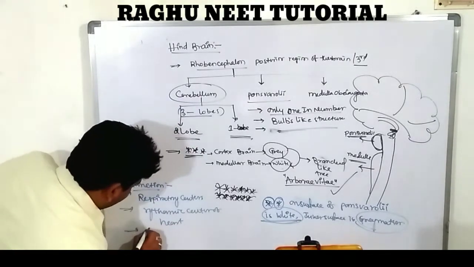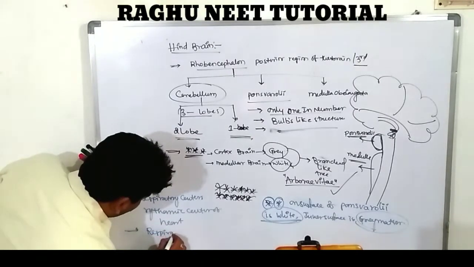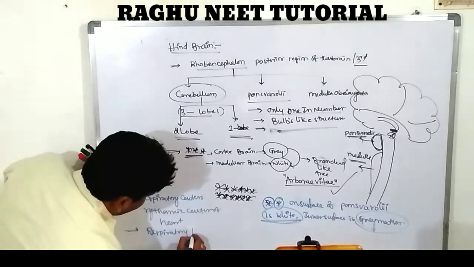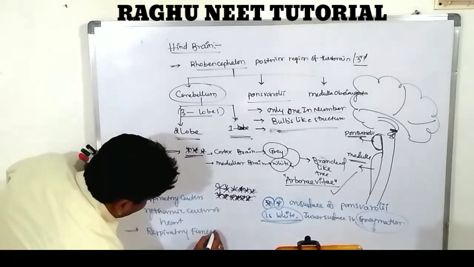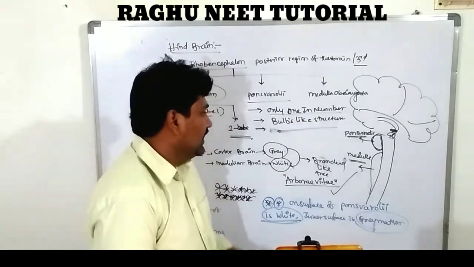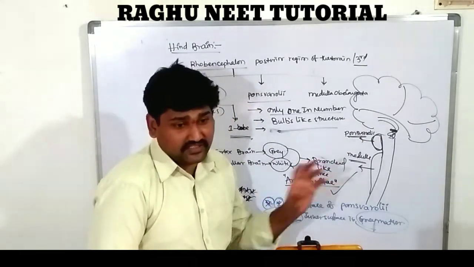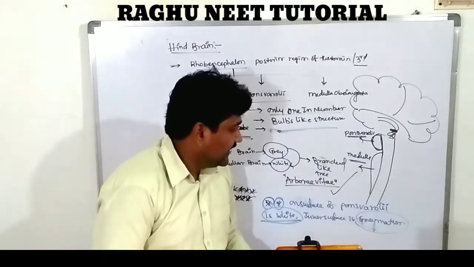And respiratory coordinatory functions done by pons varoli. What is the pons varoli? It is one pair in number. It is a bulb-like structure. It is located near the pituitary gland.